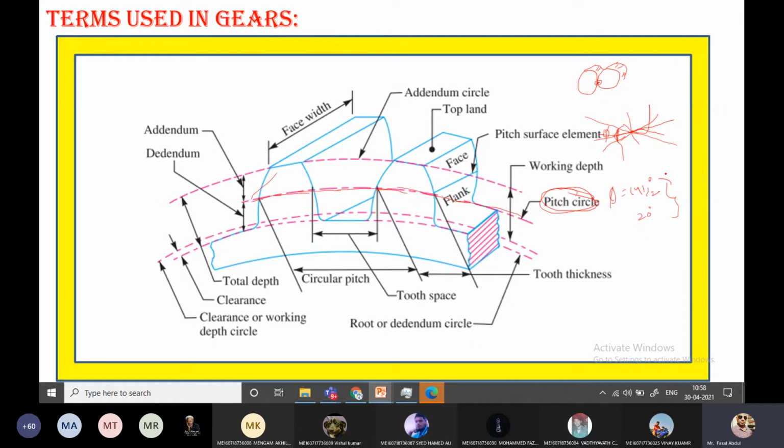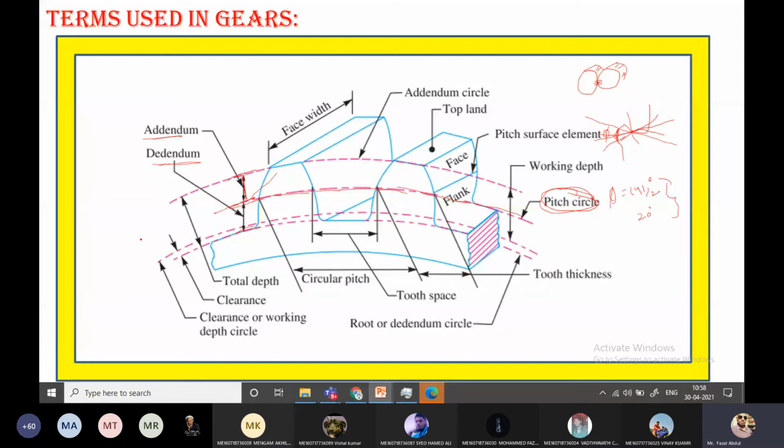Okay, and the addendum. Just now we have seen what the addendum is. The addendum is nothing but a radial distance. See here in the figure, the addendum is appearing here. It is the radial distance from the pitch circle to the addendum circle. This distance is referred to as the addendum, and the distance from the pitch circle to the lower portion, the dedendum circle, is referred to as the dedendum.